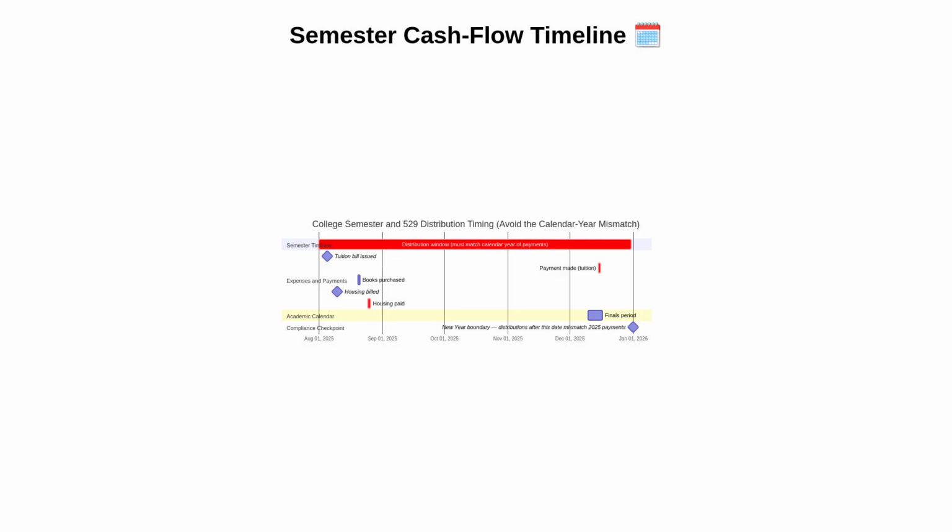If a payment occurs in December, the related distribution should be completed before the end of that same calendar year. This alignment prevents the timing mismatch that can lead to taxes and penalties. Next, we'll offer a quick reference table of what typically counts as qualified expenses.